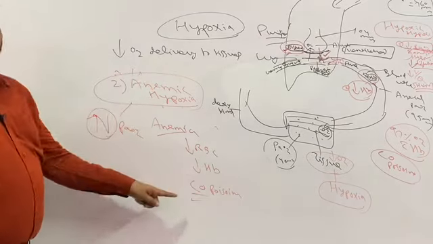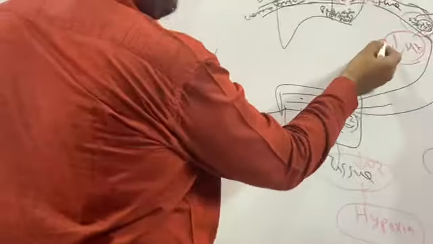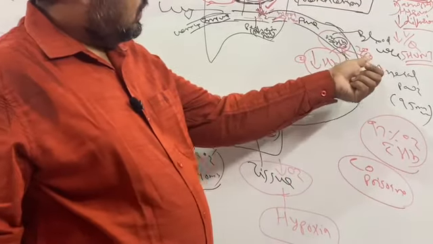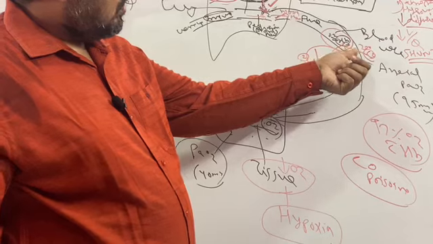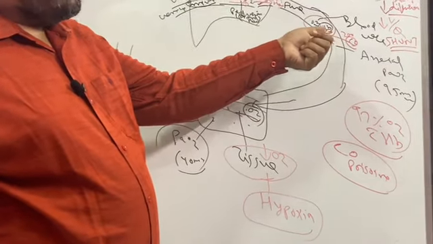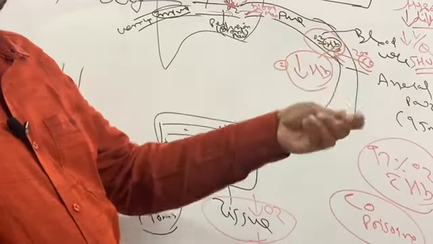What happens in carbon monoxide poisoning is, if oxygen is there, I told hemoglobin, but now carbon monoxide also comes, and has 200 times more bonding with hemoglobin. So carbon monoxide has 200 times more affinity for hemoglobin. So what will happen? Hemoglobin will bind with oxygen or carbon monoxide. So hemoglobin will bind with carbon monoxide.